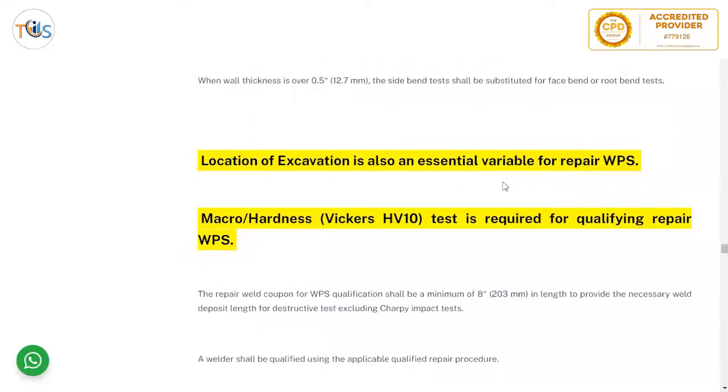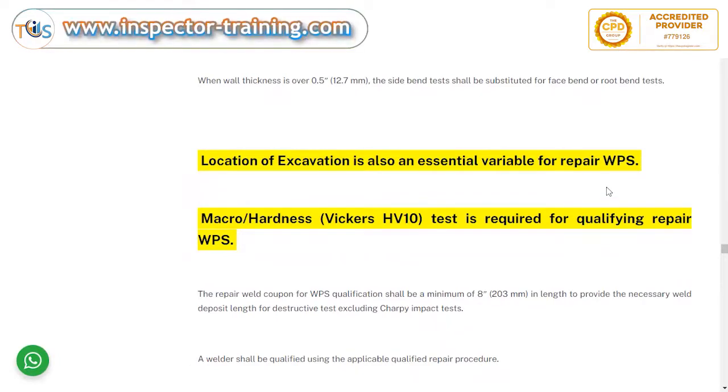Local location of excavation is also an essential variable for repair WPS. So when you do a repair procedure, you should cover all possible repair locations and extent of them in the joint. So it covers all sorts of weld repair because it's an essential variable, the location of excavation.